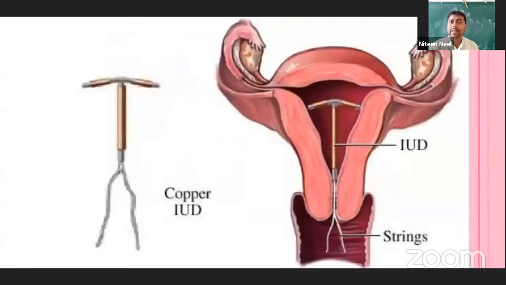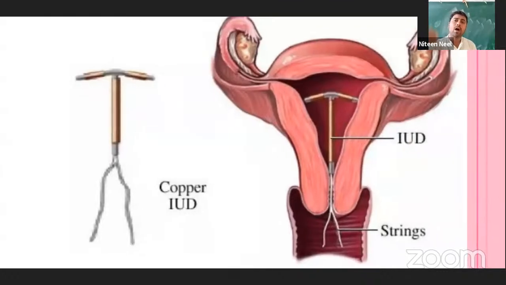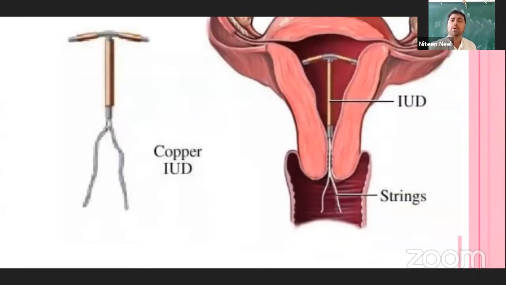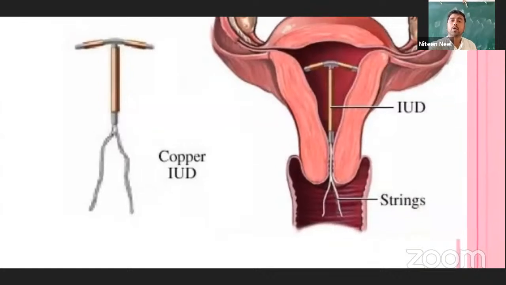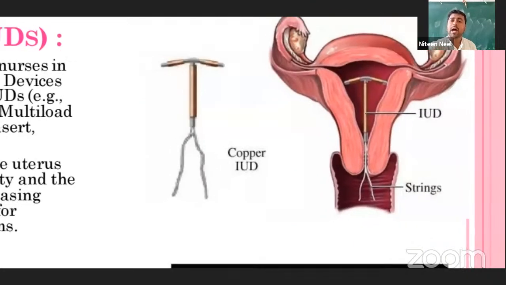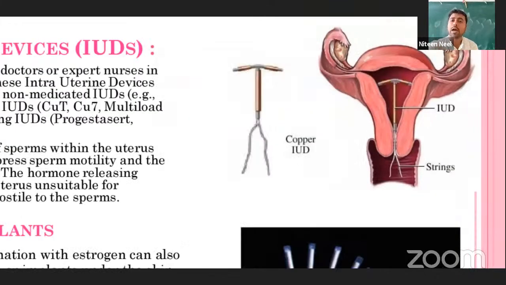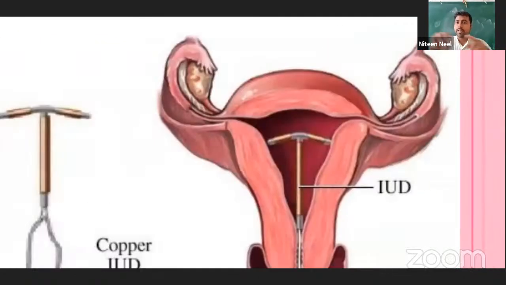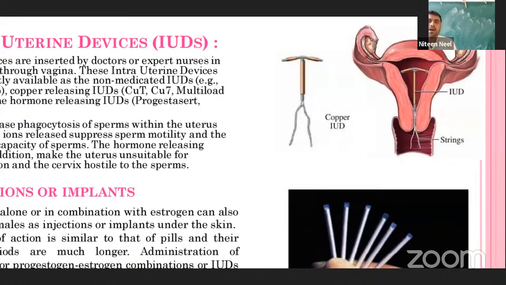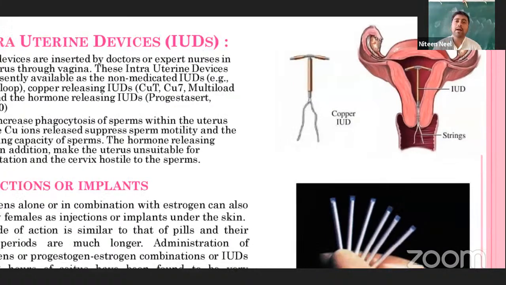So when it has entered the uterus, even if the sperm is released, it will not fuse with the egg. When the ovary releases the egg, the sperm will not reach up to the fallopian tube because there is a barrier. There is a T-shaped structure present, right? So that is commonly called intrauterine devices.